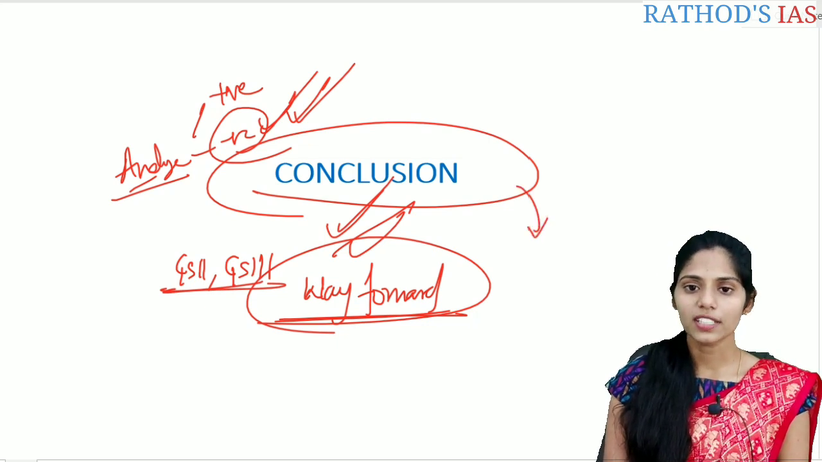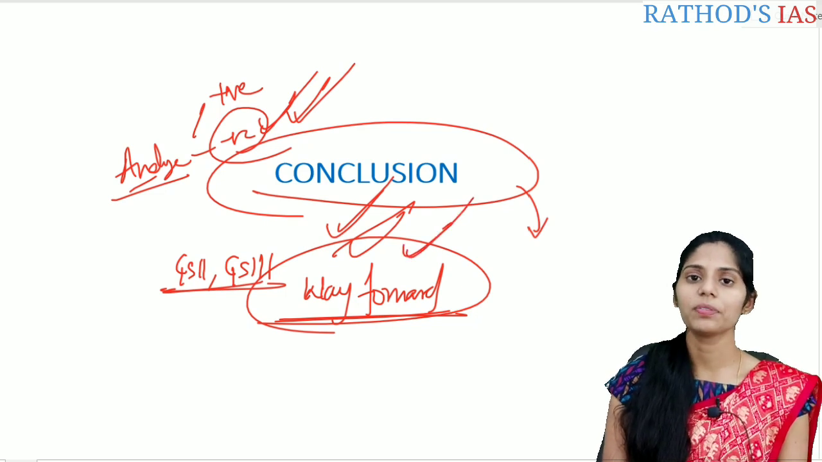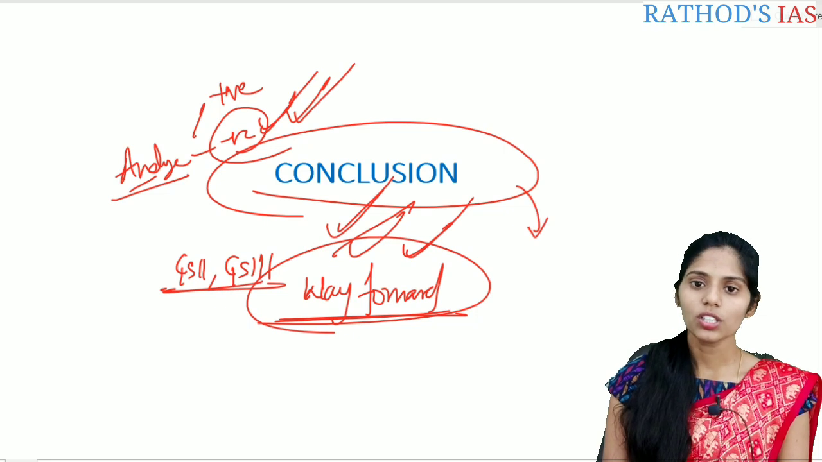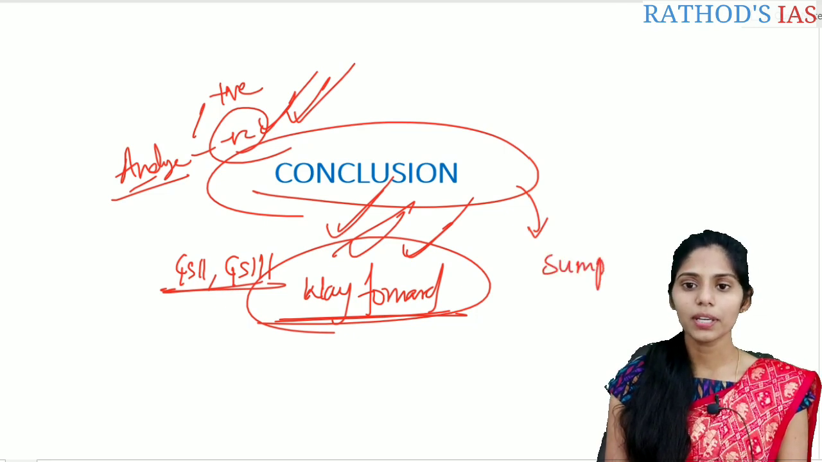Whenever you are writing any other subjects like GS4 or GS1, you cannot go for the way forward, because they are a static syllabus. So in that, you can come up with summing up.